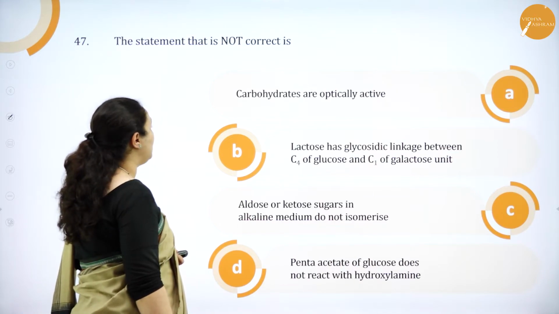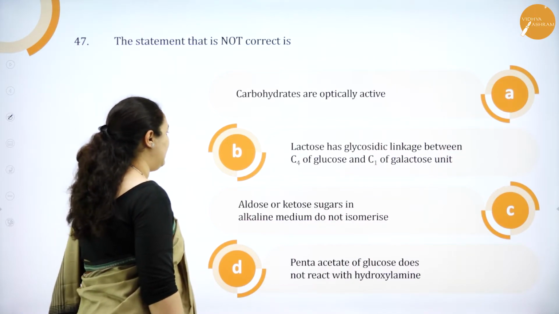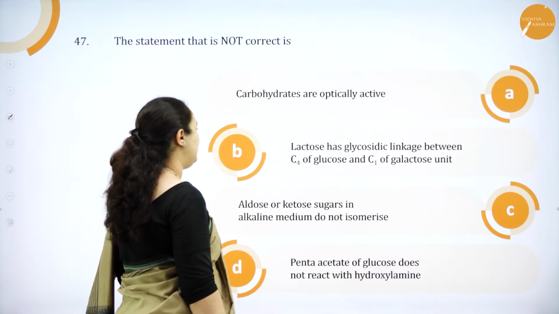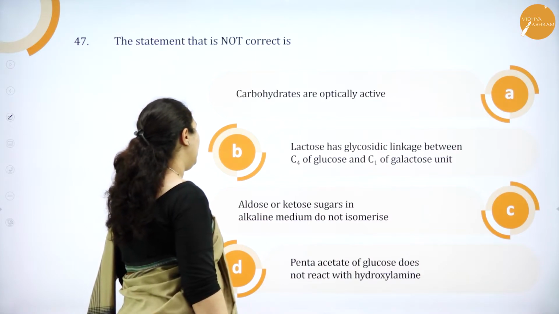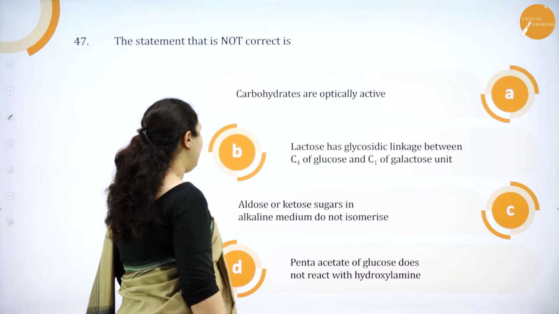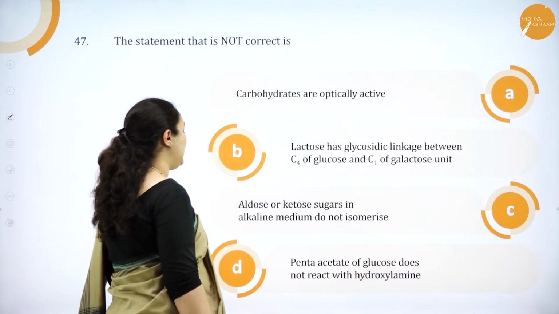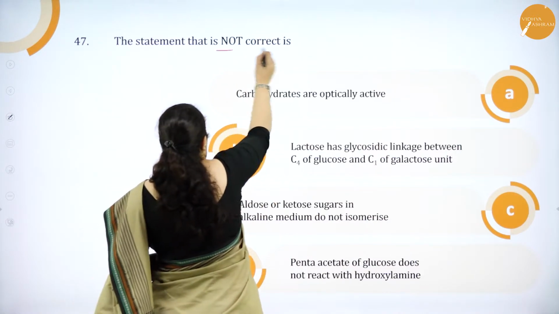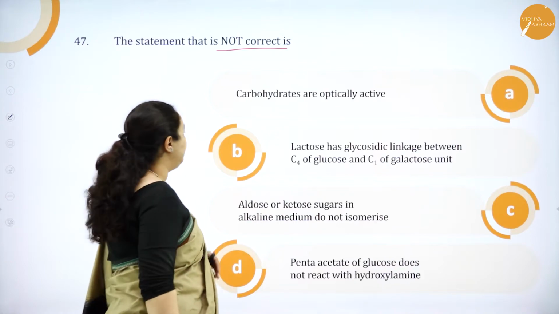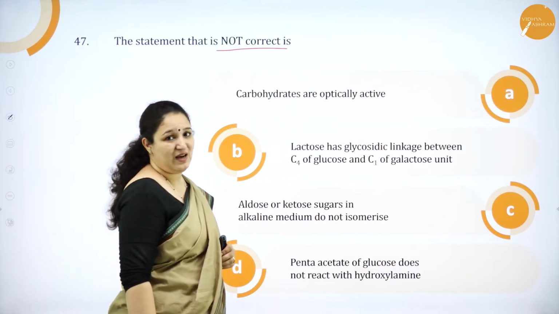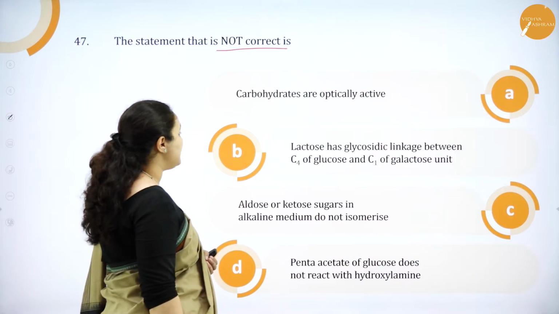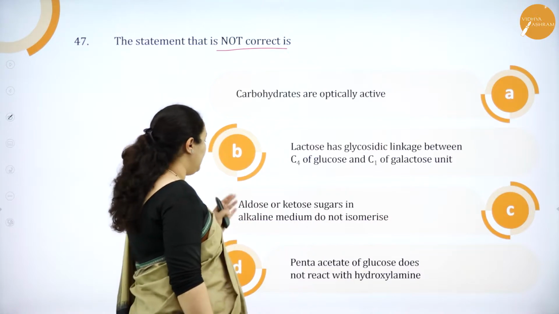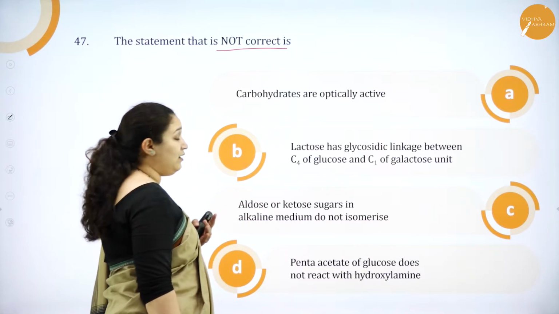The statement that is not correct: option A, carbohydrates are optically active. Option B, lactose has glycosidic linkage between C4 of glucose and C1 of galactose unit. Option C, aldose or ketose sugar in alkaline medium do not isomerize. Option D, pentaacetate of glucose does not react with hydroxylamine. So we have to find out which of these statements is not correct. Okay, we'll see one by one. Carbohydrates are optically active. Yes, they are optically active. It is correct. Lactose has glycosidic linkage between C4 of glucose and C1 of galactose unit. That's also right. Option C, I am not sure as of now.